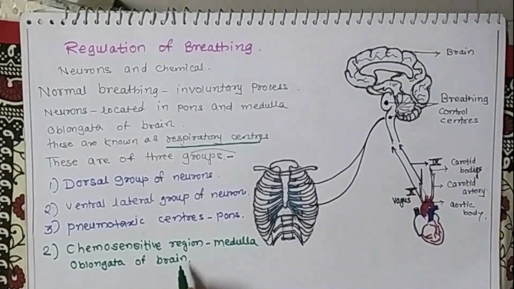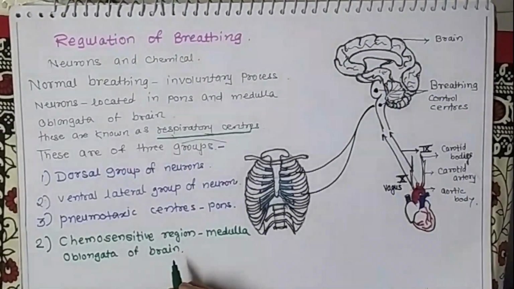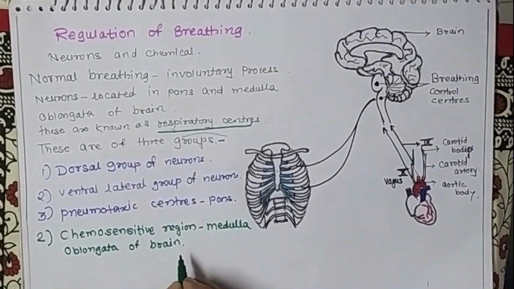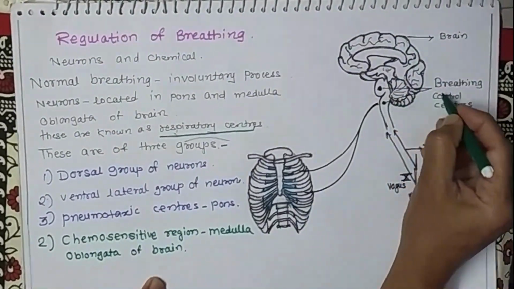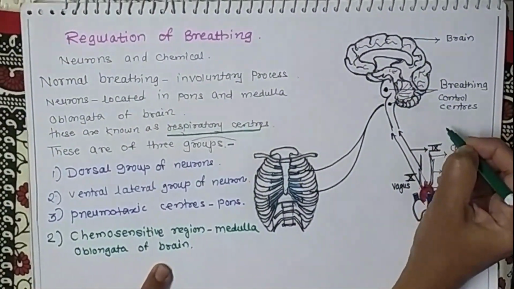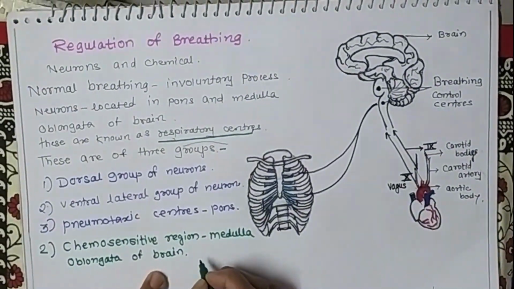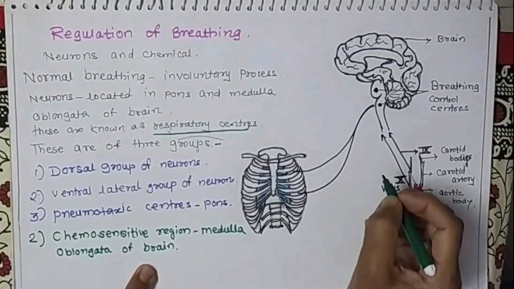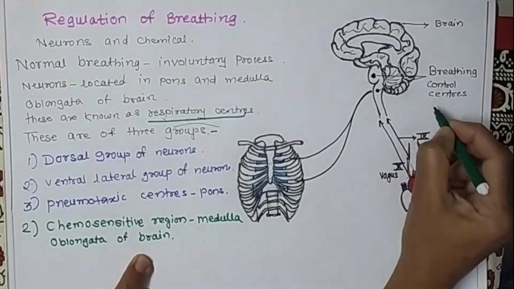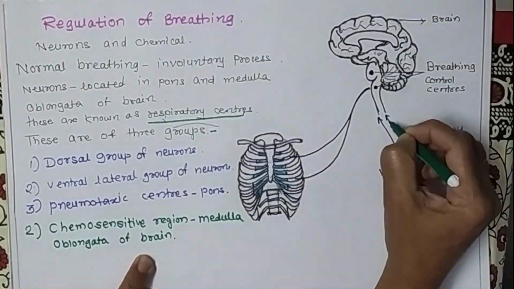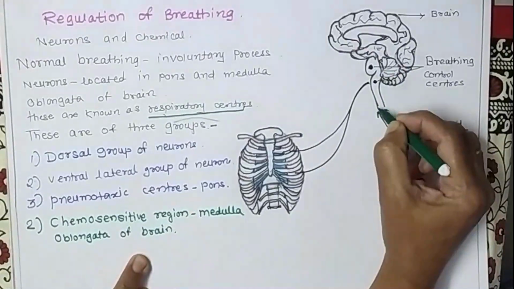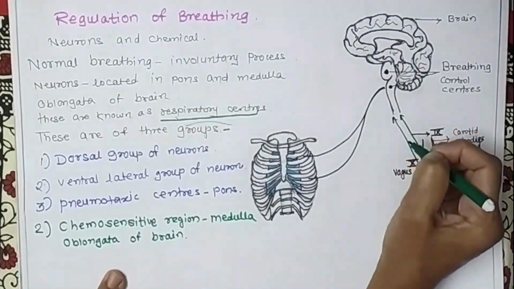It is sensitive to the concentration of CO2 and H plus ions in circulating blood. That is, these breathing control centers are stimulated by the concentration of CO2 and H plus ions. If the concentration of CO2 and H plus ions in blood increases, the rate of breathing also increases.